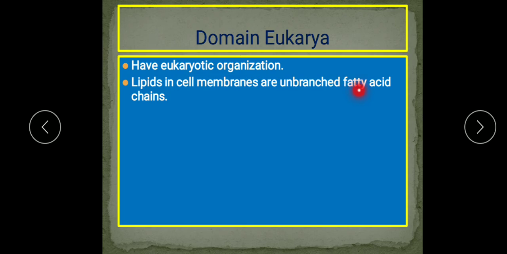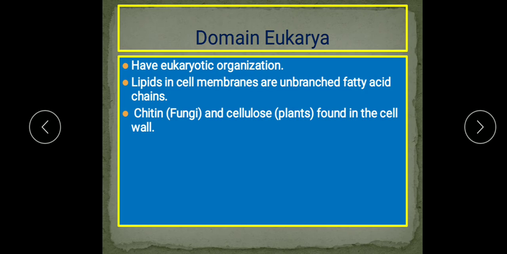Okay, so that is also a difference. In bacteria there are unbranched fatty acids, and in eukarya also unbranched fatty acids, but in archaea they are branched ones. These are differences. Then, peptidoglycan is not found here. As we have studied, in the domain bacteria the cell wall is made up of peptidoglycan, but in domain eukarya the cell wall has a different composition. Like in fungi, the cell wall is made up of chitin, and in plants the cell wall has cellulose.